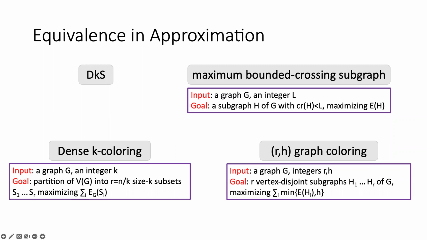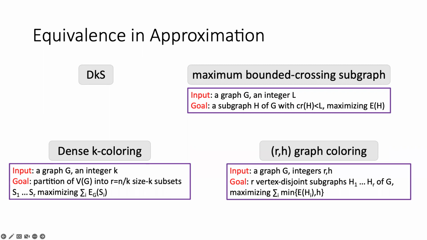Okay, so the last one is called maximum bounded crossing subgraph. The input is a graph G and an integer L, and the goal is to compute a subgraph H of G with the crossing number of the subgraph being smaller than L, while maximizing the number of edges in the subgraph that we compute. So it is actually a variant of the famous crossing number problem, whose approximability remained wide open until recently.